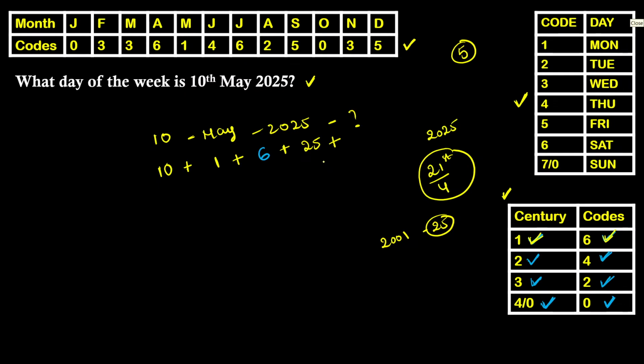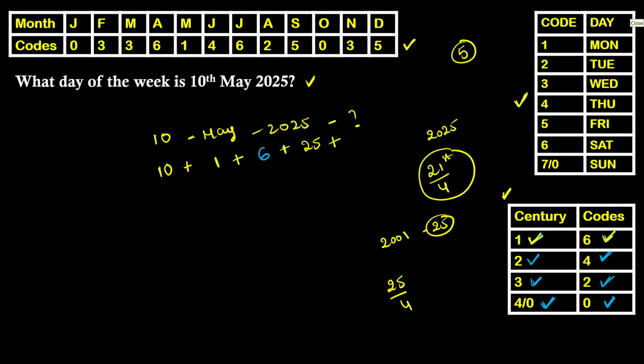Plus, this is the last one now. We need to write the number of leap years among the given years. As we all know, for every 4 years there exists a leap year. So how many leap years do we have among 25 years? As number of years is 25, we need to find the number of leap years among 25 years. So 25 divided by 4.